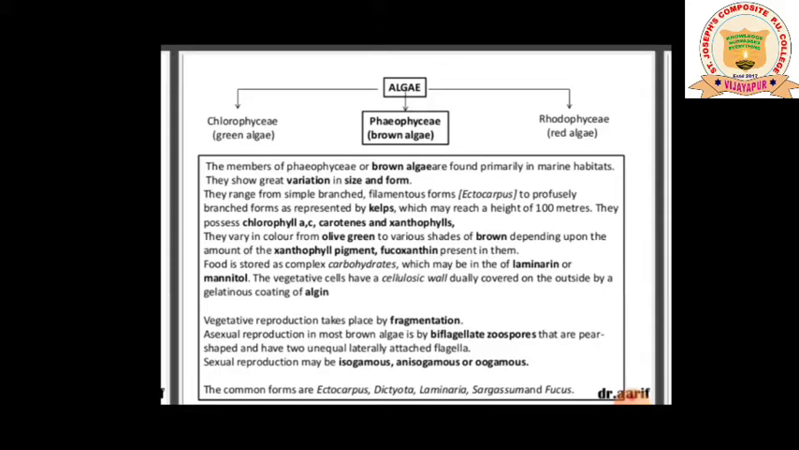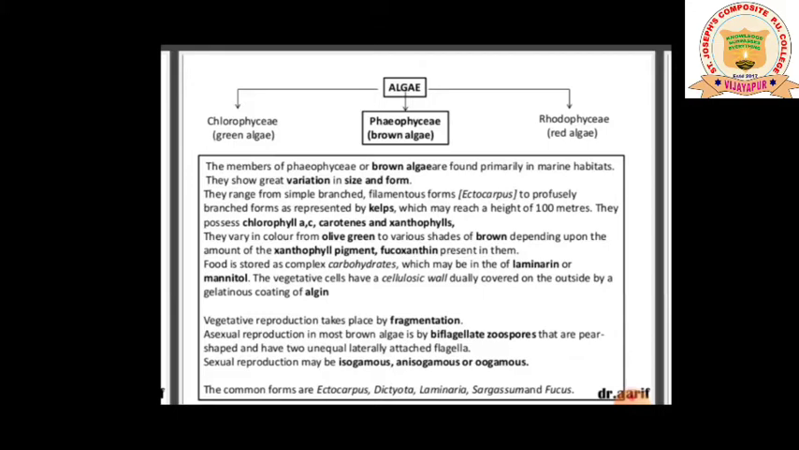The members of the Phaeophyceae or brown algae are found primarily in marine habitat. They show great variation in size and form. My dear students, this is very important from the point of view of competitive exams. They usually ask which class of algae shows great variation in size and form, and they'll give you options. The correct option will be brown algae or Phaeophyceae. You are supposed to write brown algae or Phaeophyceae.